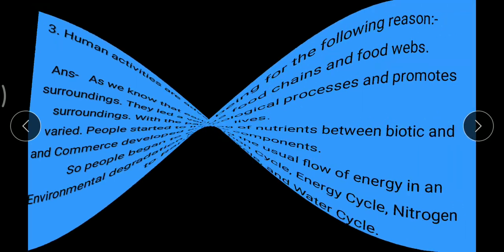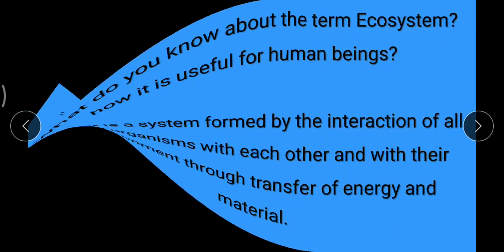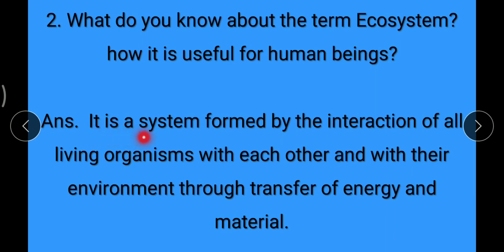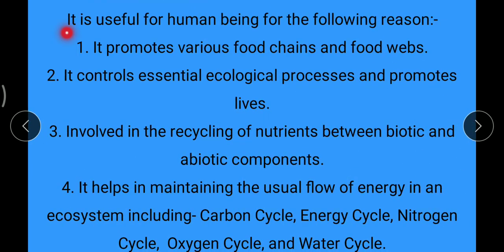I repeat my answer again. It is a system formed by the interaction of all living organisms with each other and with their environment through transfer of energy and material. It means ecosystem. Ecosystem is useful for human beings for the following reasons.